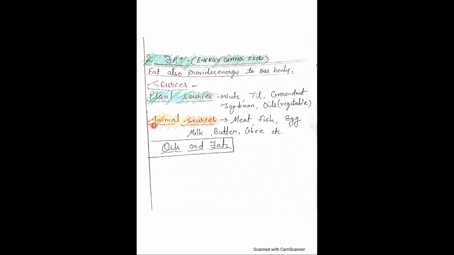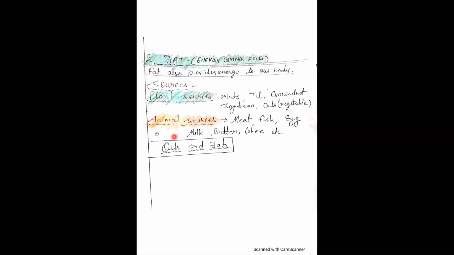So plant sources: nuts, till, groundnut, soya bean, oils. All kinds of vegetable oils which we use to cook food are actually obtained from plants. Next is animal sources. Animal sources include meat, fish, egg, milk, butter, ghee, etc. They are the sources of fat.